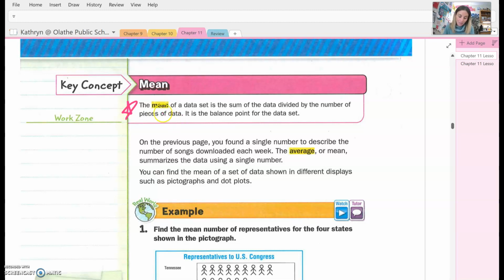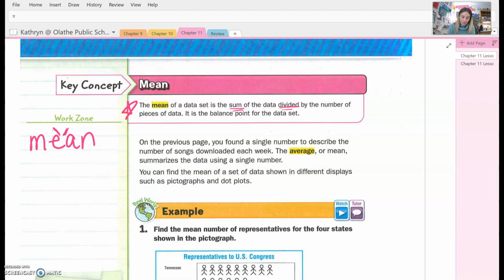It is the mean of a data set is the sum of the data, the sum means you're adding, divided by the number of pieces. So here's how you're going to remember mean, especially when we get into a lot of data pieces. You are going to write mean like this. Okay? And it looks like frowny eyes, like, oh, like I'm really mad, okay? And here's why, because this is the one that's going to cause the most work. Because you have to add, and then you have to divide. And if we have a lot of numbers, you have to add up all of those numbers, and then you have to divide by the total number. So it is the one that causes the most work.